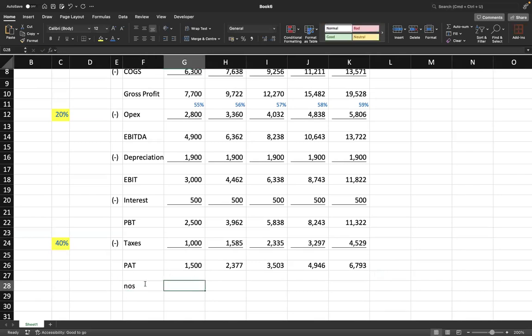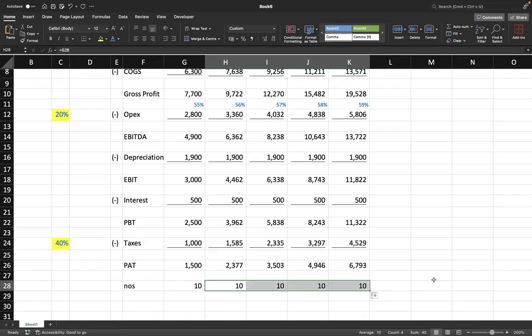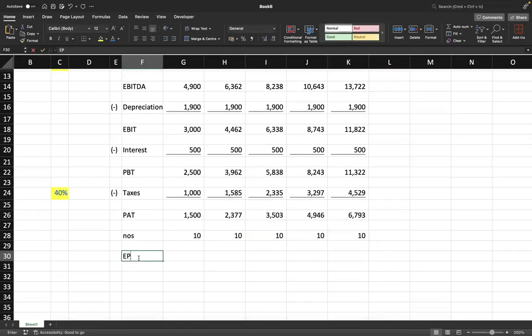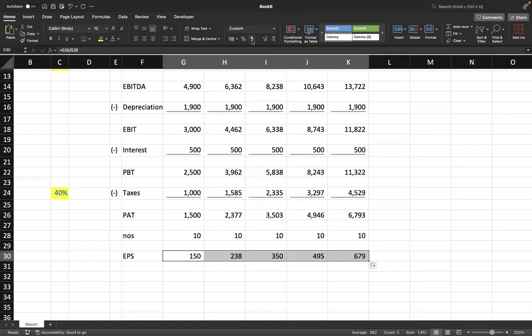The number of shares is given to us as 10 million. So इसको let it be 10 and you find out your EPS for every year, which is PAT divided by number of shares. You don't need to do decimals. ऐसे भी करोगे तो चलेगा.